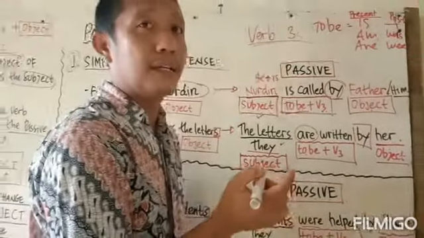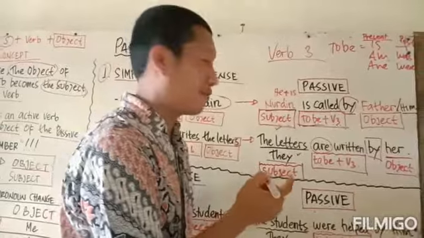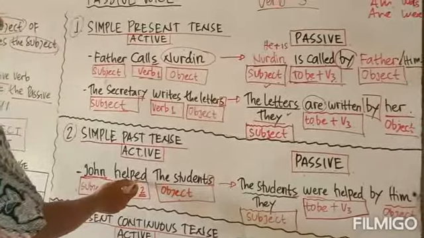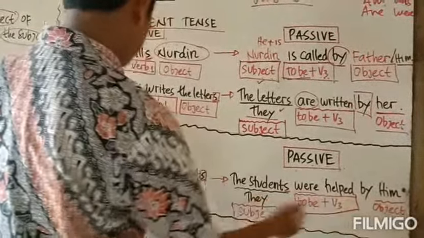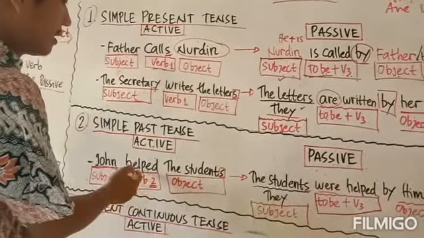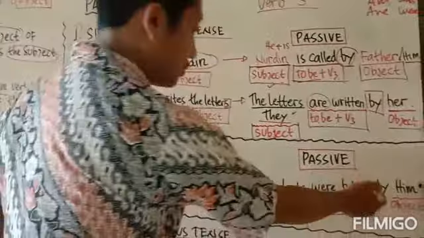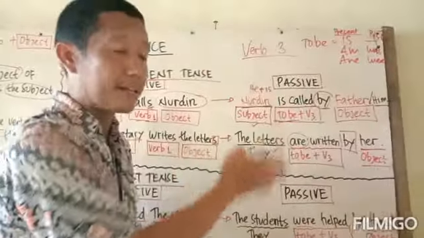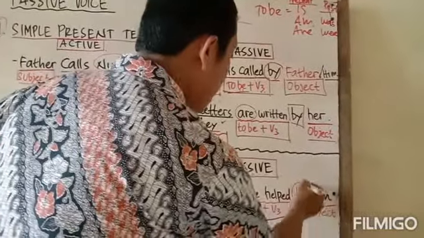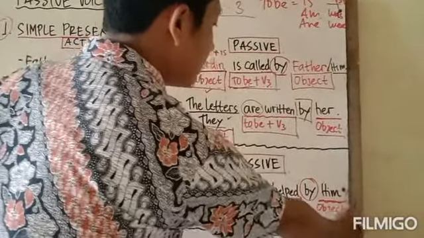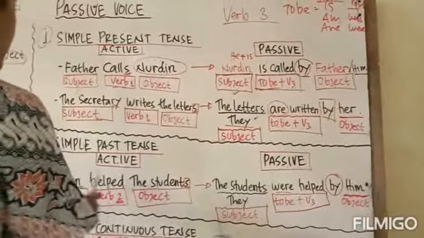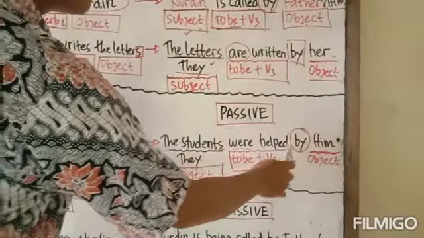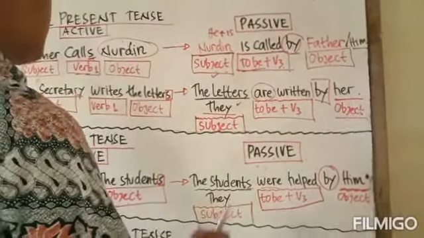Nanti lihat lagi di agreement subject plus auxiliary verb. And then we change the second verb into the third form of the verb. Kebetulan bentuk ketiga dari kata help ini adalah tetap help juga di verb 3-nya, maka ini tidak berubah. Tapi nanti bisa konsultasi lihat di daftar kata kerjanya lagi ya. Do not forget to put by, and then we put him as the object here. So John helped the students in the active form of simple past tense will be the students were helped by him in the passive form.